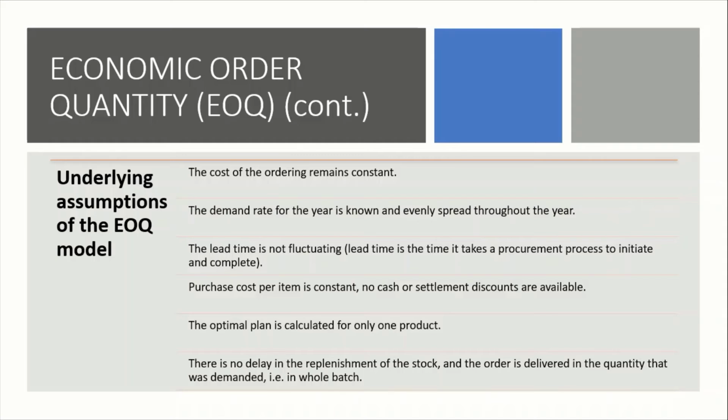Purchase cost per item is constant. No cash or settlement discounts are available. The optimal plan is calculated for only one product. There is no delay in the replenishment of the stock, and the order is delivered in the quantity that was demanded, in a whole batch.